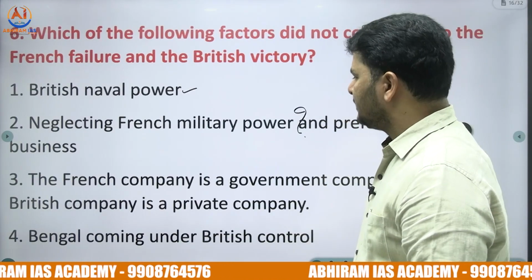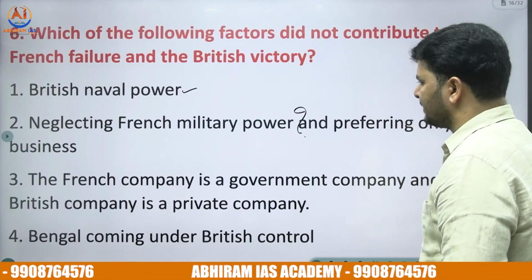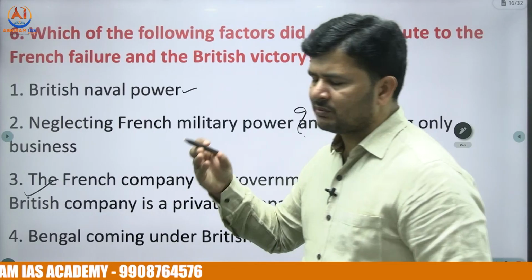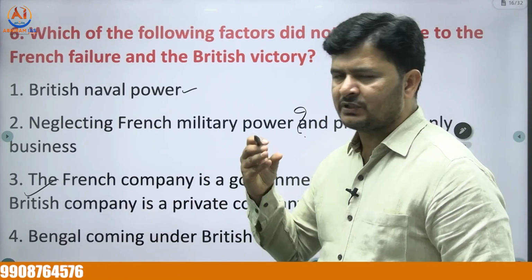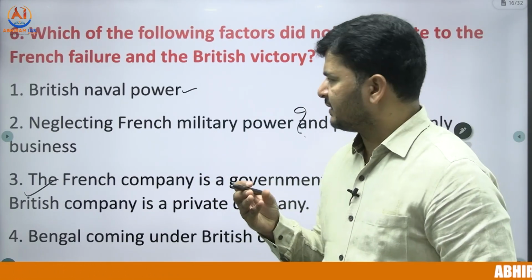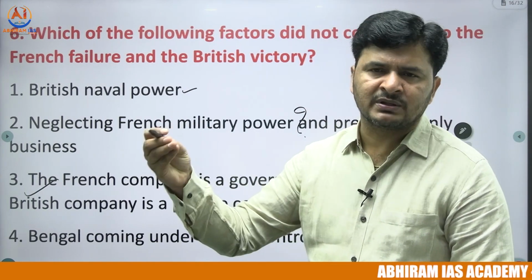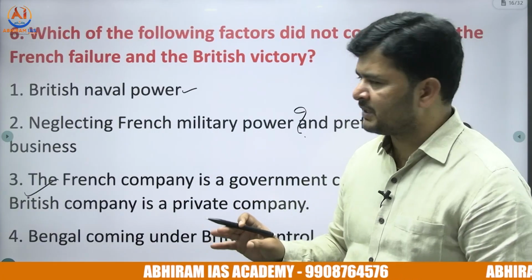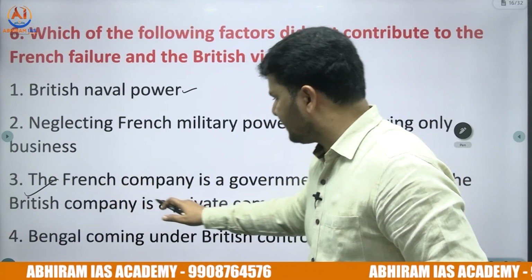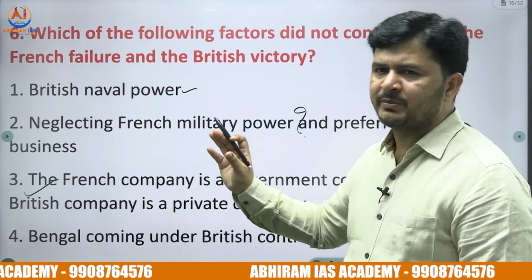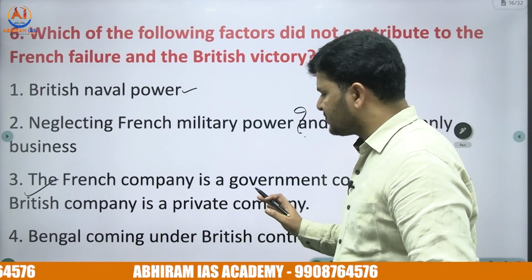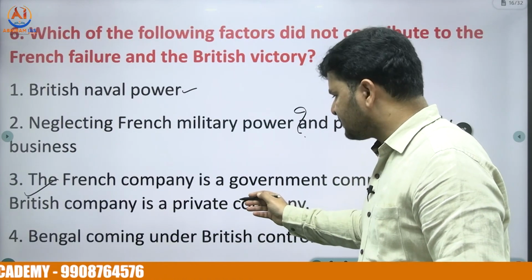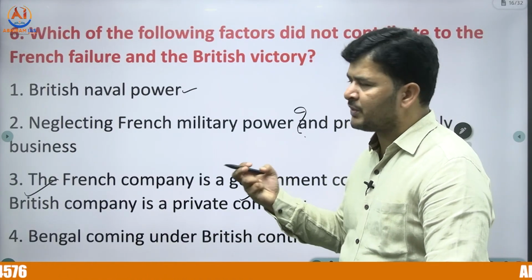Now come to the third one: the French company is a government company and the British company is a private company. Even today, when we observe public sector undertakings and private sector companies, we find some sort of defects in government sector undertakings. So the French company happened to be a government organization, thereby we found some defects. Now the English East India Company is a private organization, so there were many advantages. Definitely this particular element helped the English East India Company to get command.